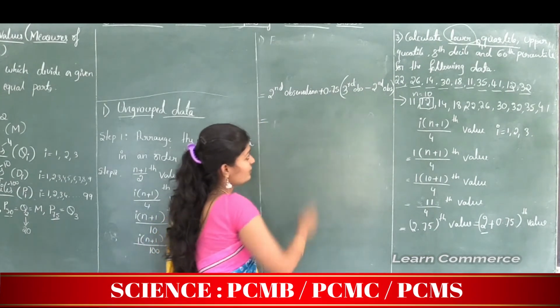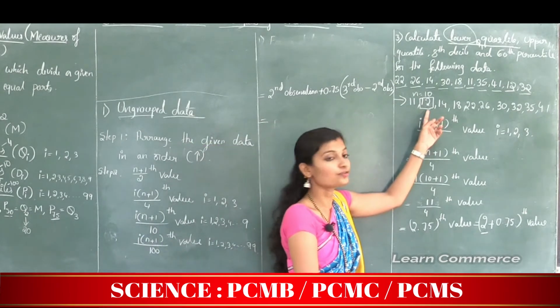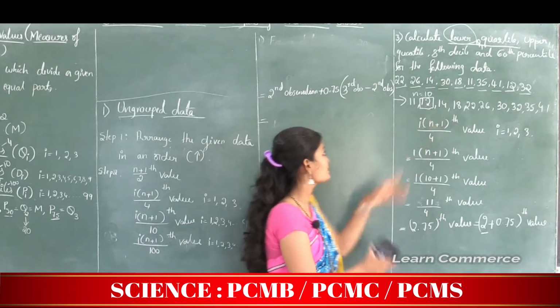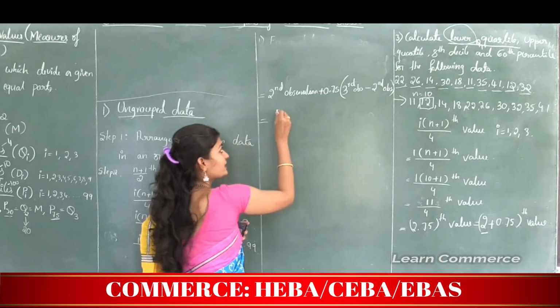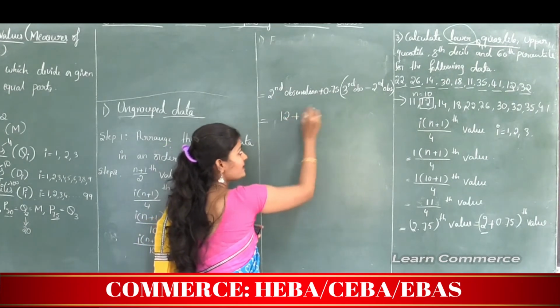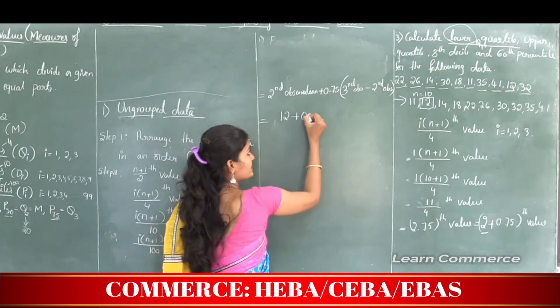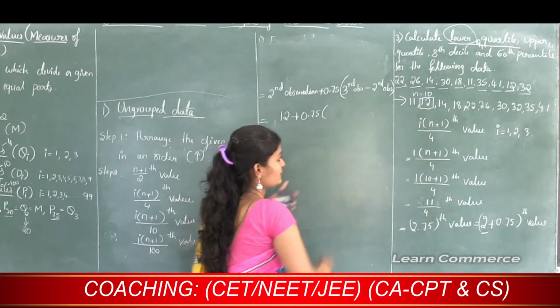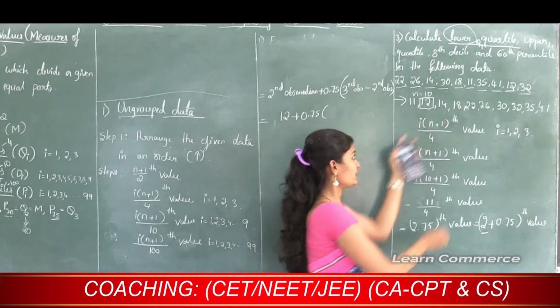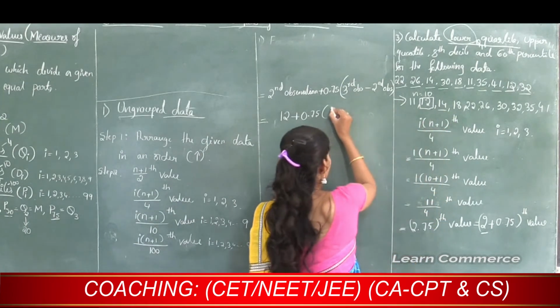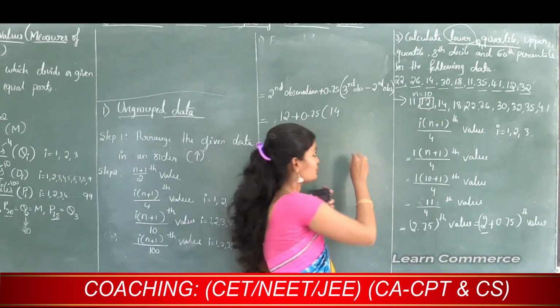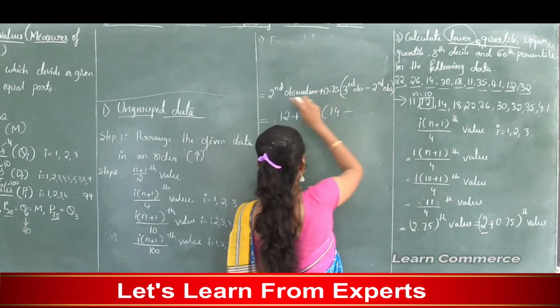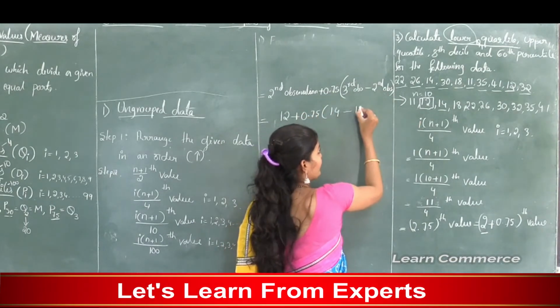The second observation in the arranged data is 12. The third observation is 14. And here the second observation is 12.